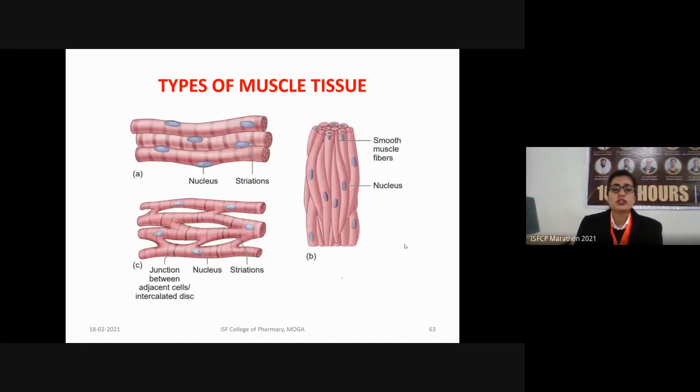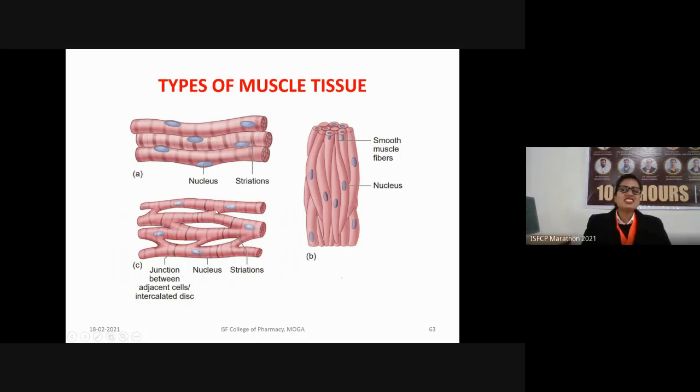So, this is a diagrammatic representation of the various muscle tissues. So, they may be skeletal muscle, smooth muscle, or they may be cardiac muscle. So, what is the difference between these muscles if we see them microscopically? In case of the skeletal as well as the cardiac muscles, the striations can be seen.